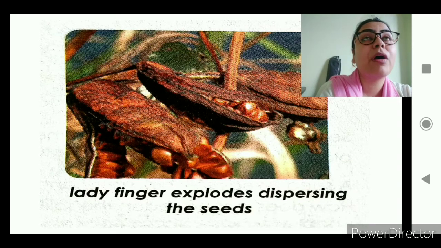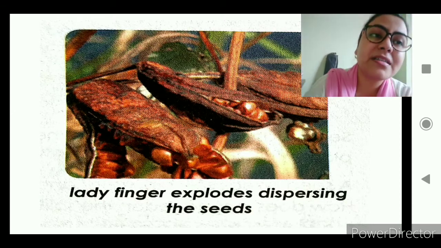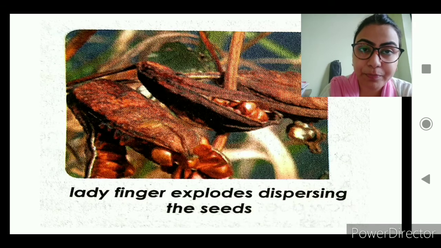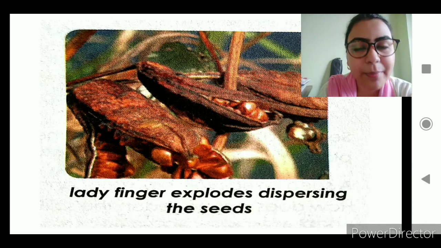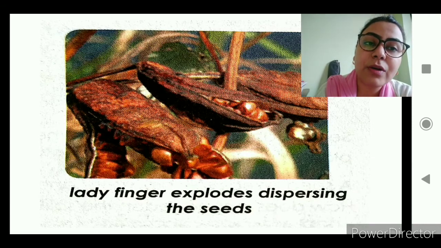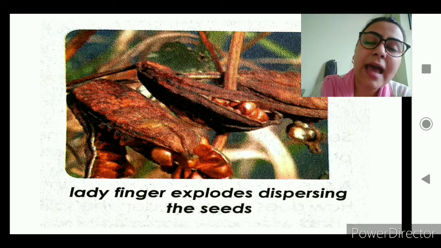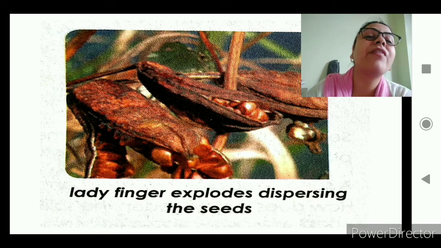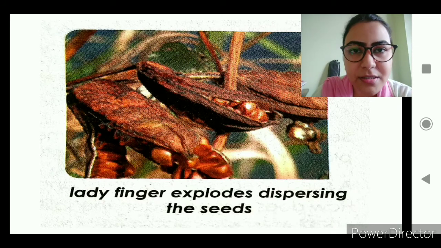Now obviously we bring and eat them, but all of them do not get plucked on time. So they become extra ripe. And after that the fruit becomes extremely dry and explodes, and the seeds come out and they roll and move away from the mother plant. That is also a form of dispersal.